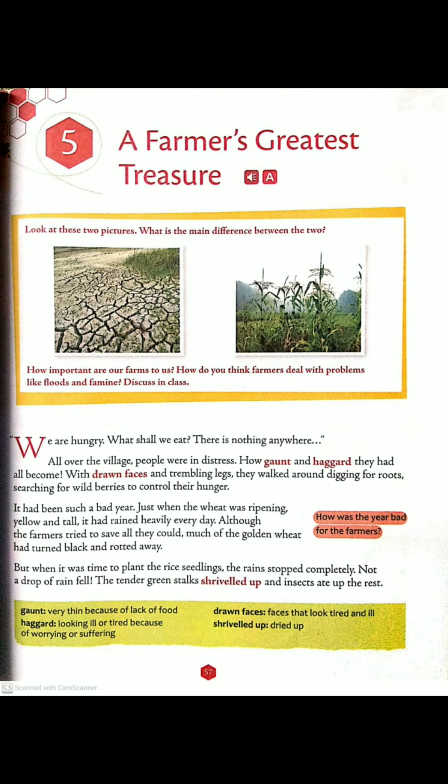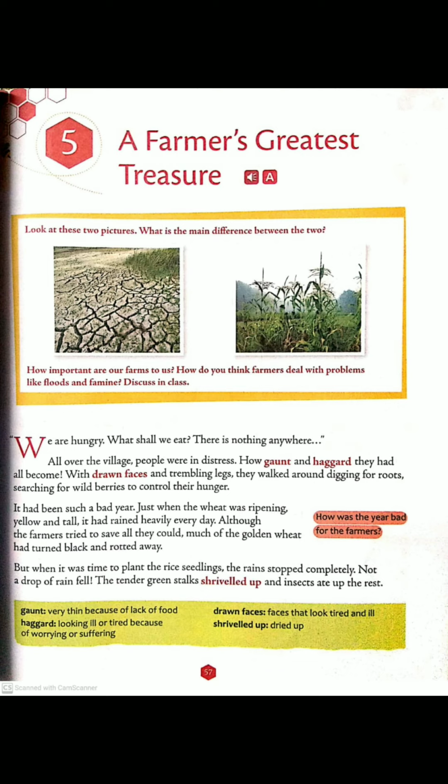But when it was time to plant the rice seedlings, the rains stopped completely. Now, what happened? Rice is a plant which needs a lot of water, and wheat is a plant that, if it rains during the wheat plantation, it can decay the whole wheat. When the rice seedlings were planted, the rains stopped completely. Not a drop of rain fell. Rice demands a lot of water, but when they planted rice, not a drop of rain fell.